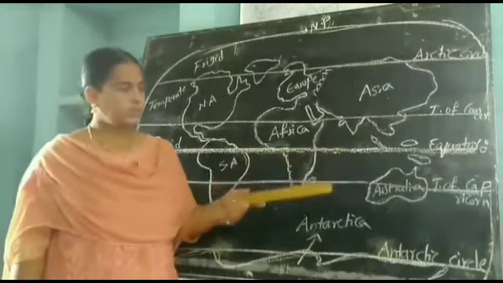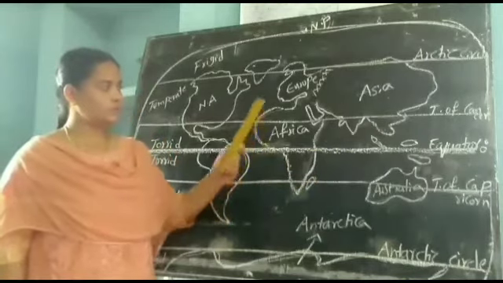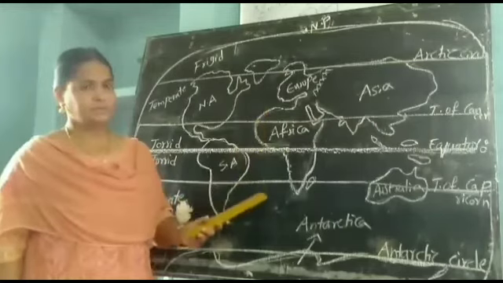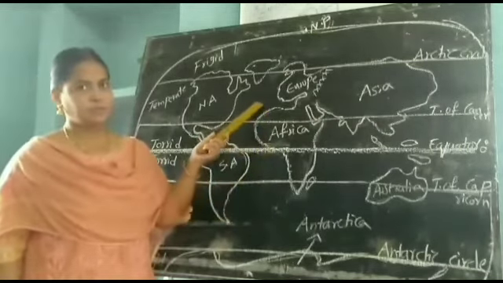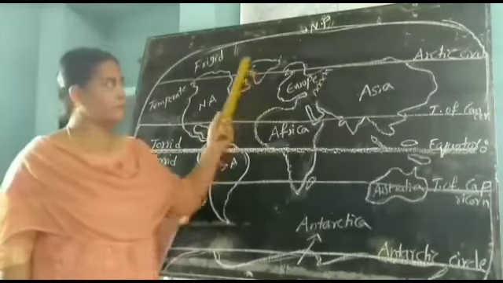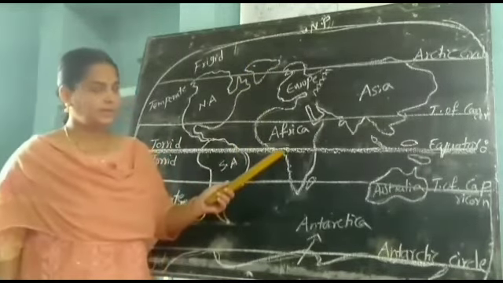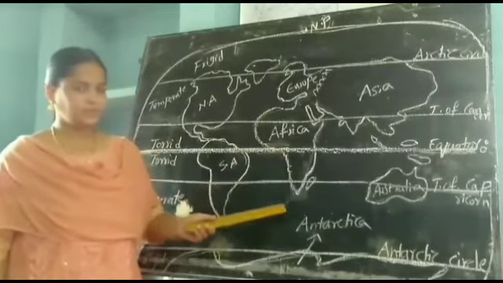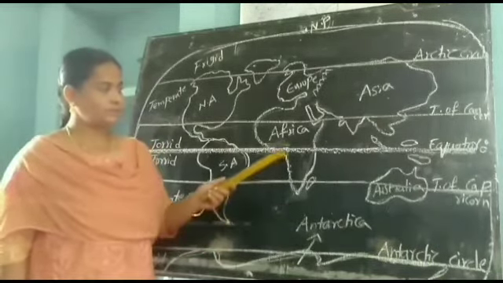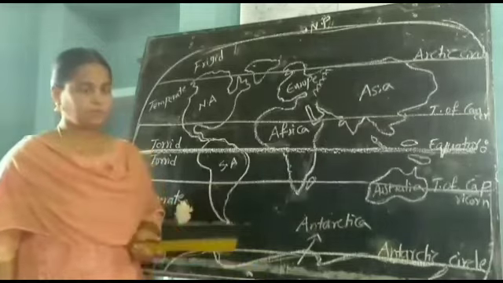0 degrees. The equator divides the earth into 2 equal halves, and the part above the equator we call the northern hemisphere. The northern hemisphere is located between the North Pole and the equator, and the part below we call the southern hemisphere. It is located between the equator and the South Pole.